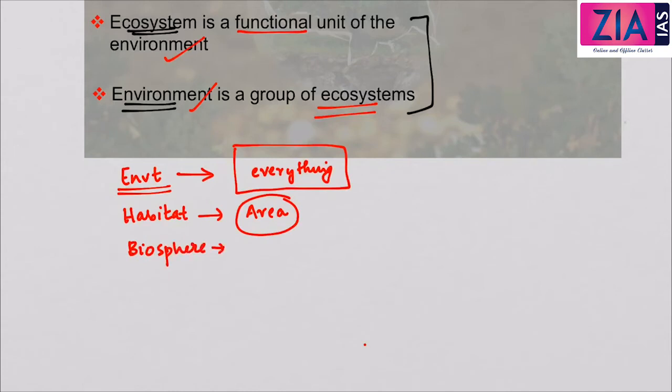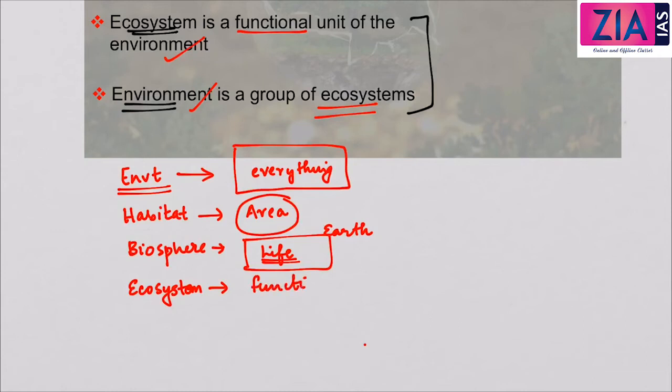So, biosphere is the region on the earth that supports life. Biosphere can be said as the region on earth where there is existence of life or supporting life. Now, ecosystem, this is another concept that we have discussed. Ecosystem is the functional unit of the environment where the producers, consumers, decomposers interact with each other. So, I hope this much is clear for you.